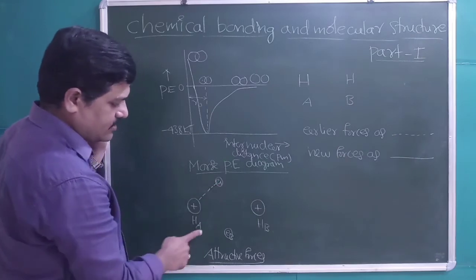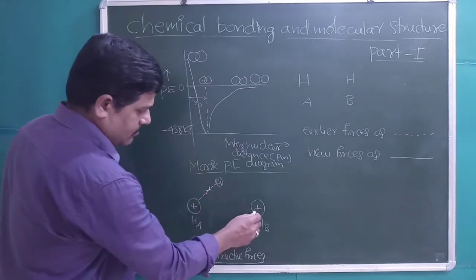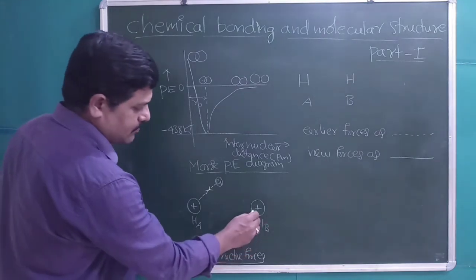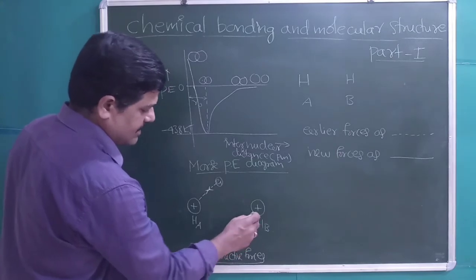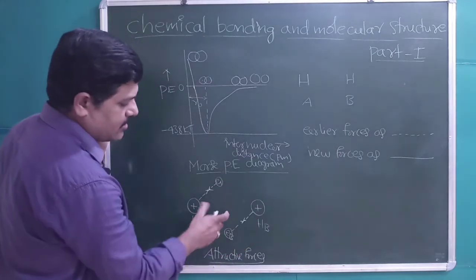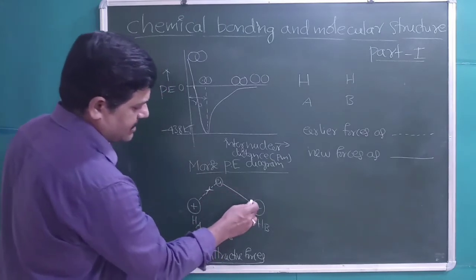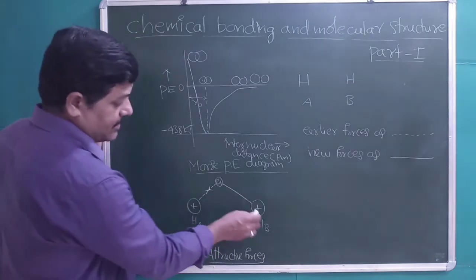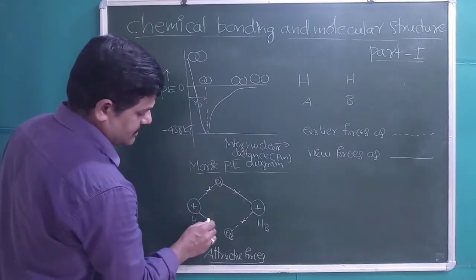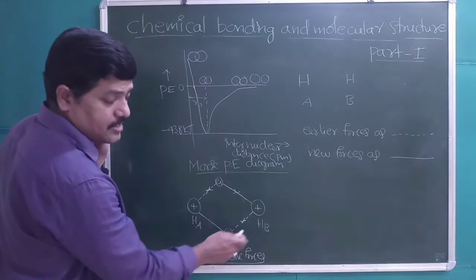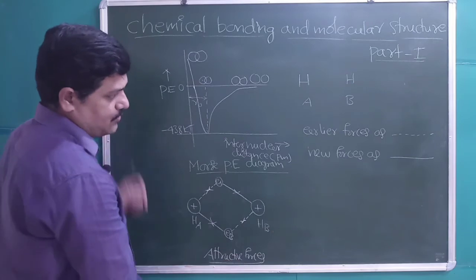EA is the electron of hydrogen atom A, and there are attractive forces. Between the electron of B and the nucleus of B there are interactions, right? An attractive force is acting. This is earlier. When these two atoms come closer to each other, a new attractive force develops between the electron of the first hydrogen atom and the nucleus of the second hydrogen atom. Similarly, an attractive force comes into action between the electron of the second hydrogen and the nucleus of the first hydrogen. These are the attractive forces.